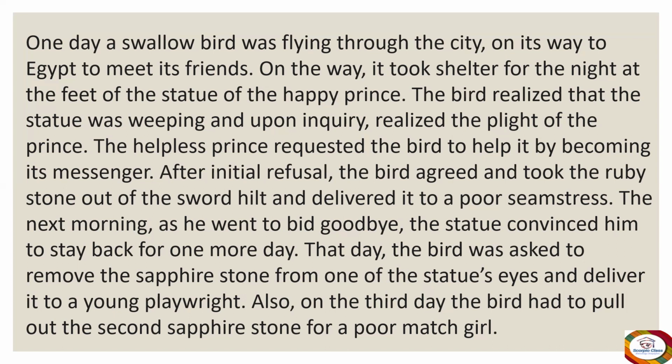Now the bird realized that the statue was weeping because the tears of the prince fell on the swallow bird. So the swallow bird started inquiring, and upon inquiry, it realized the plight of the prince, that the prince was so sad after looking at the saddened condition of the people of its city, and it was not able to do anything.